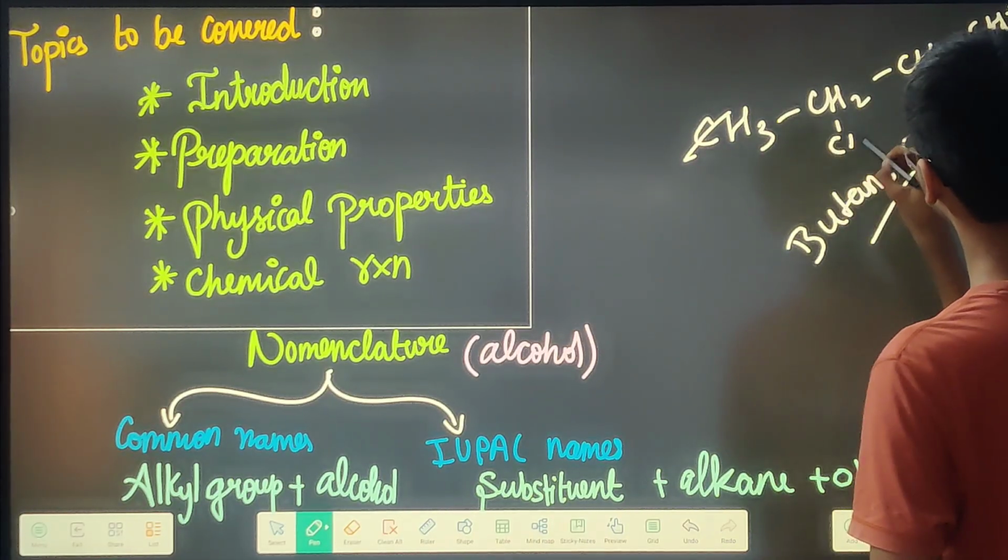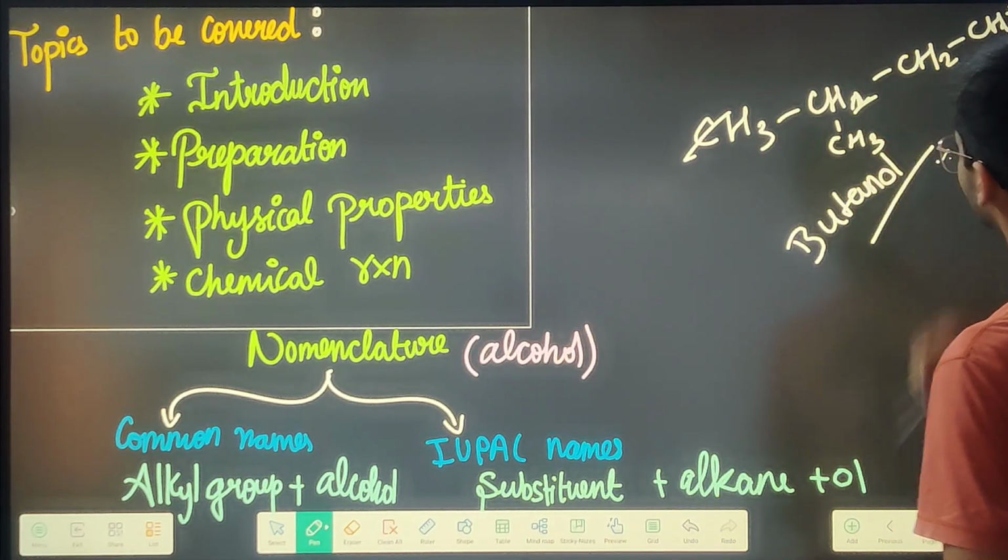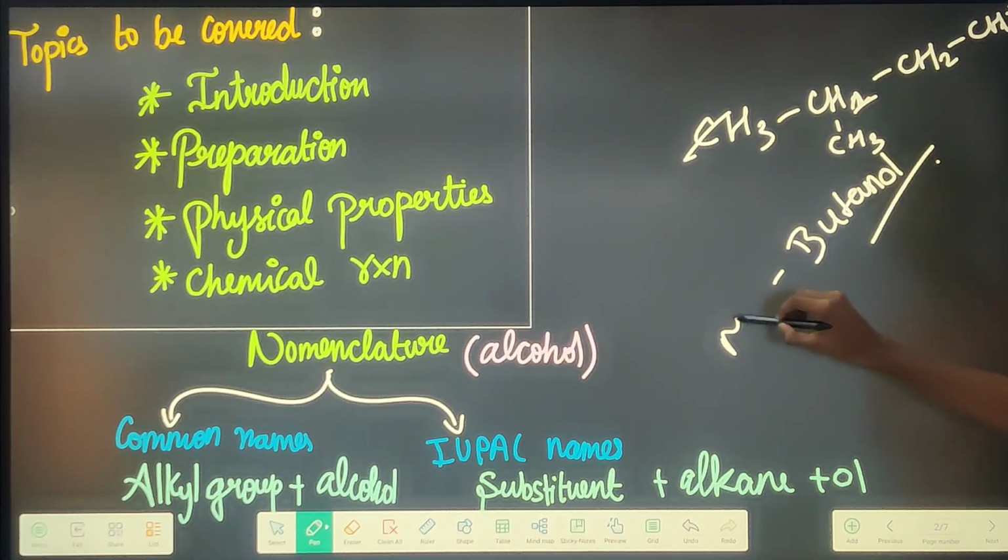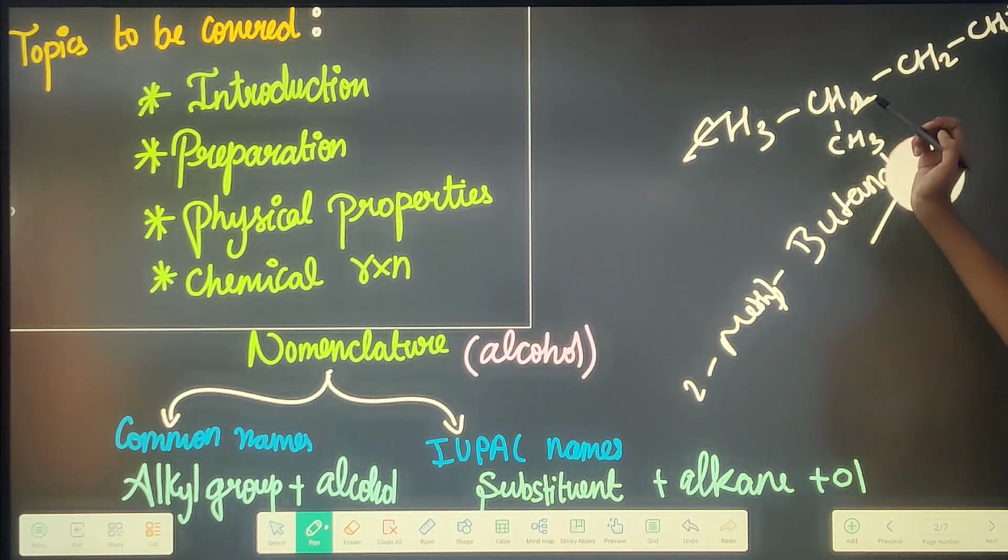If in case you are having a CH3 here and this becomes 1, that means this is going to be methyl, 2-methyl butane 1-ol. Perfect.